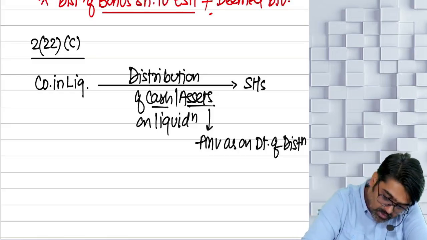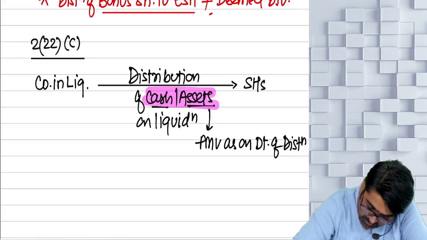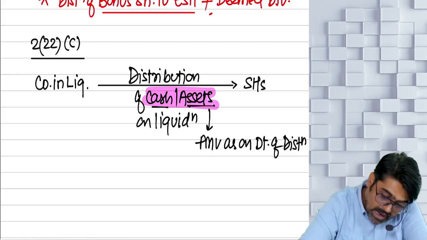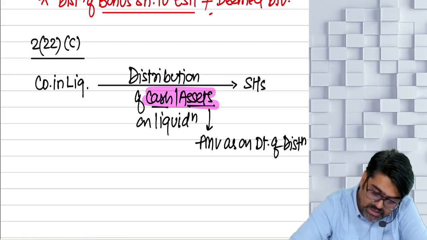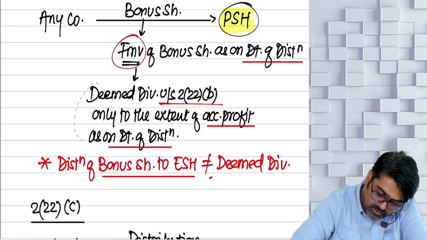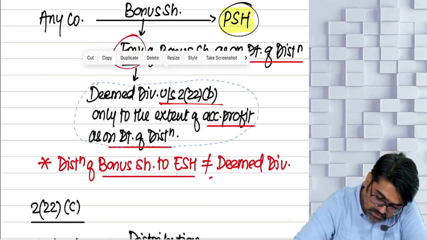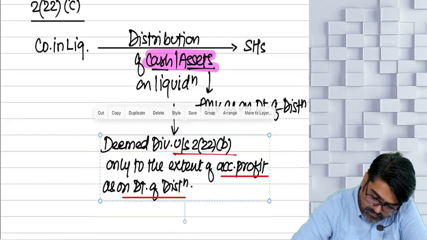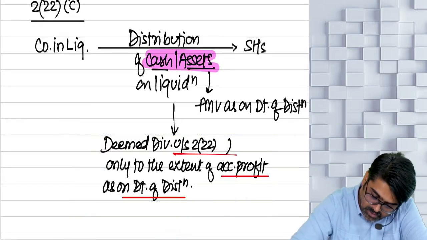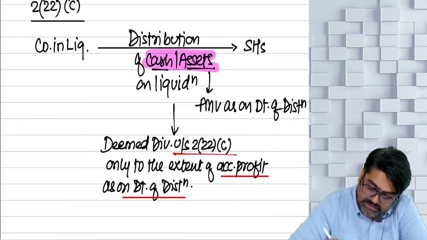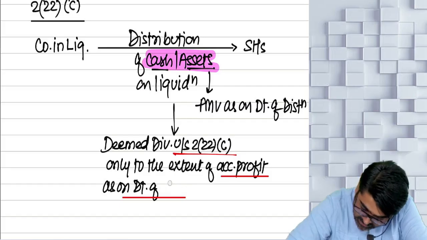This total amount is the distribution on liquidation. Now this distribution is also treated as your deemed dividend. But this will be treated as your deemed dividend under section 2(22)(c), to the extent of accumulated profits as on the date of.